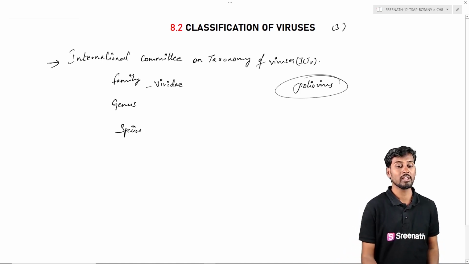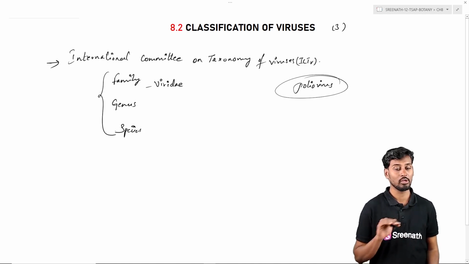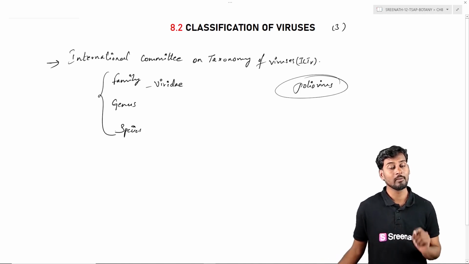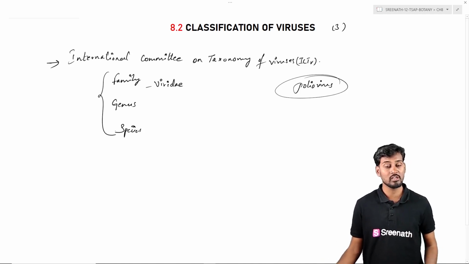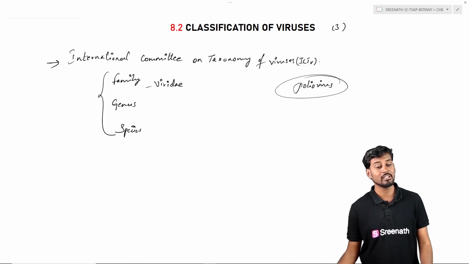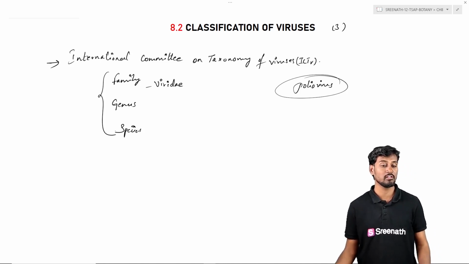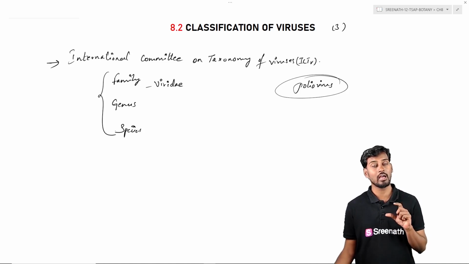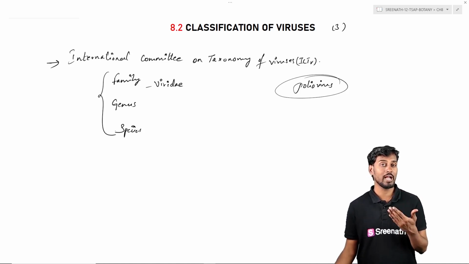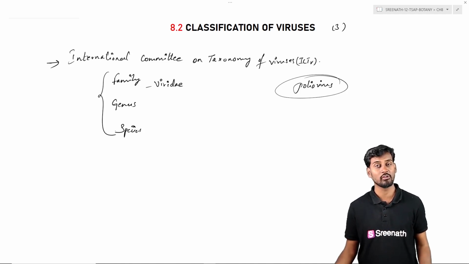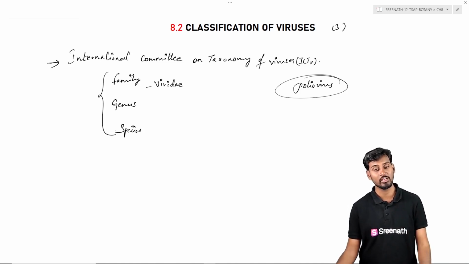Here we have three levels of hierarchy. The family, to which the virus belongs, ends with the suffix viridae. After family comes genus, then species. So these are three different hierarchical levels, which are generally observed in the classification of viruses by this committee.